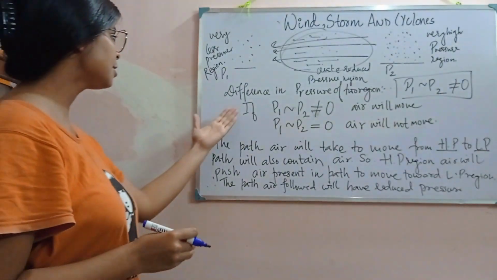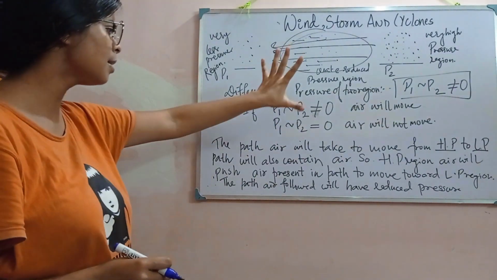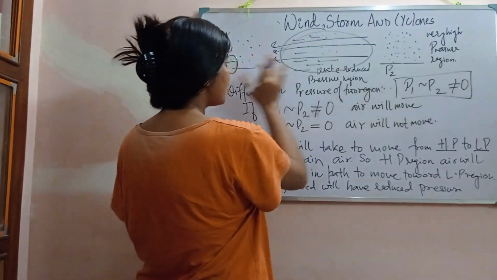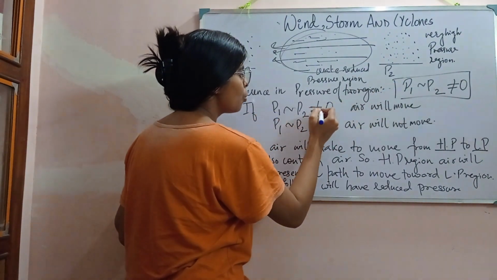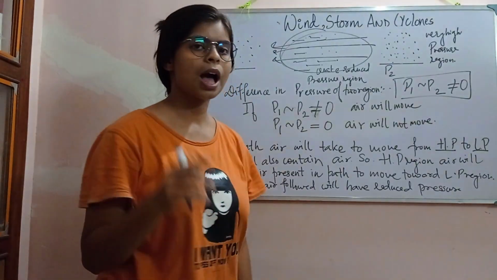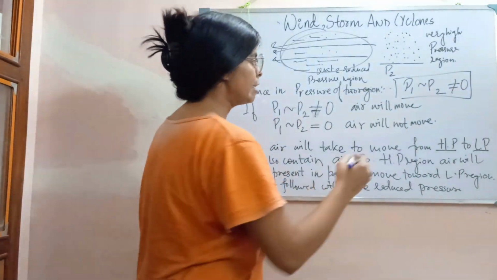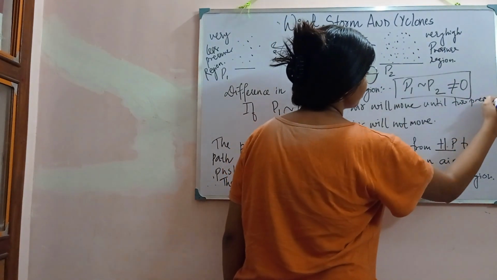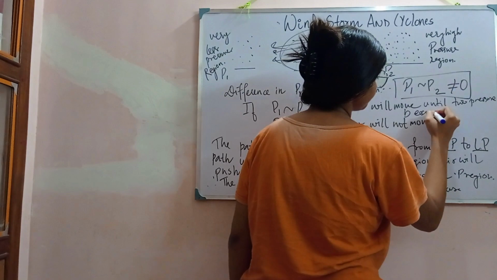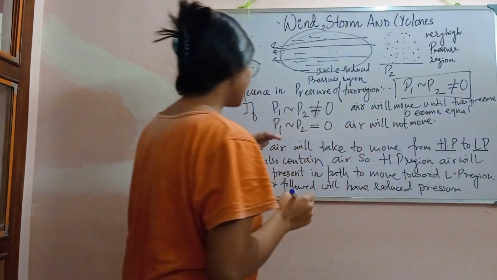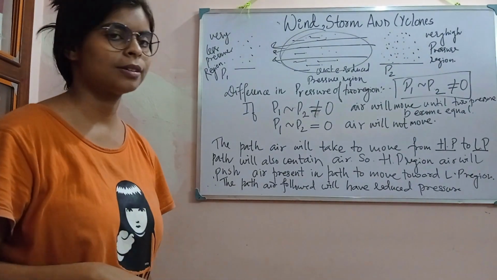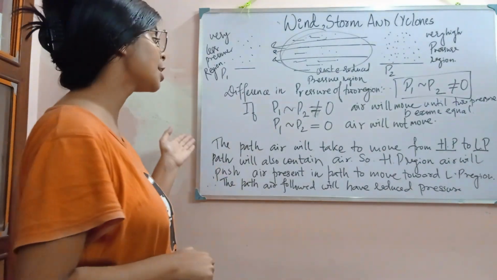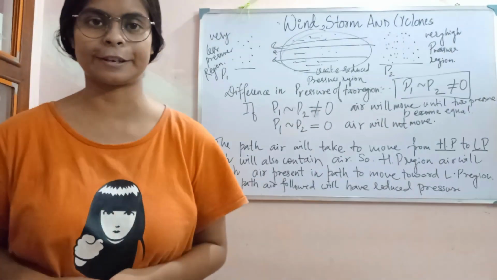Understood? So you can see the difference in pressure of the two regions. Here you can summarize it: the pressure difference. Whenever there is a pressure difference, that means P1 and P2, these two regions, when the difference is not equal to 0, the air will move. Up to when? Until the two pressures become equal. And whenever this pressure difference is 0, then the air will not move. That's what is happening. Okay, let's do an activity to understand it.